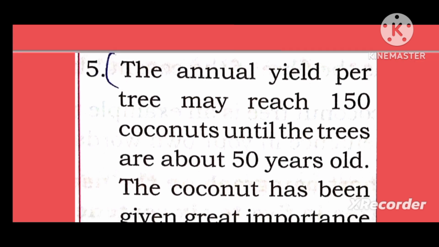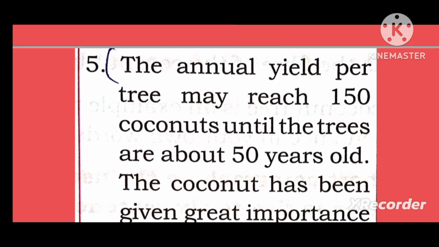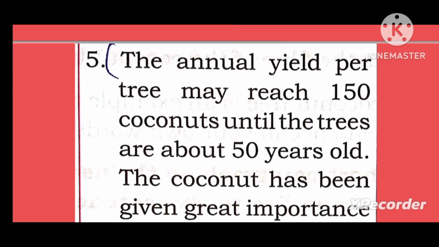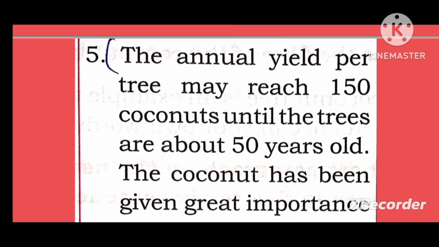Answer: the annual yield per tree may reach 150 coconuts until the trees are about 50 years old.